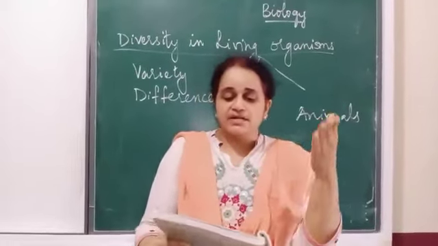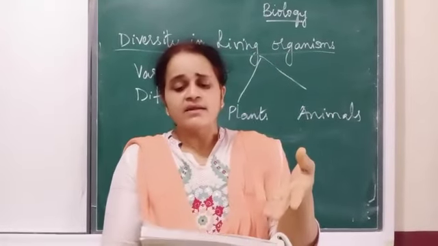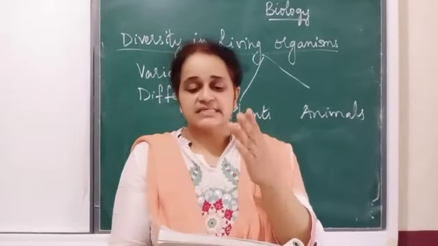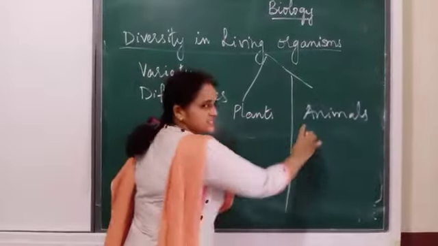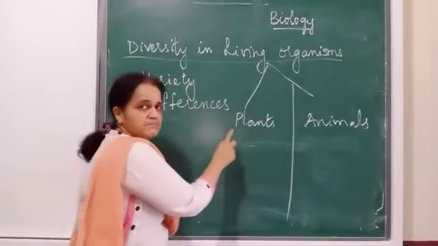Next is activity 2, where we have to observe the external characters of plants. Now we keep these animals aside, we will begin with the plants.